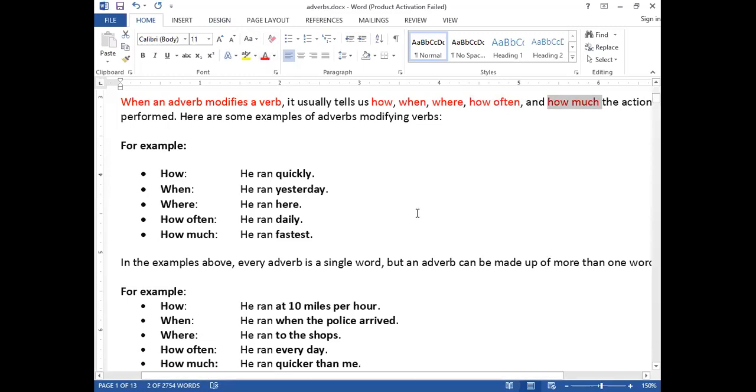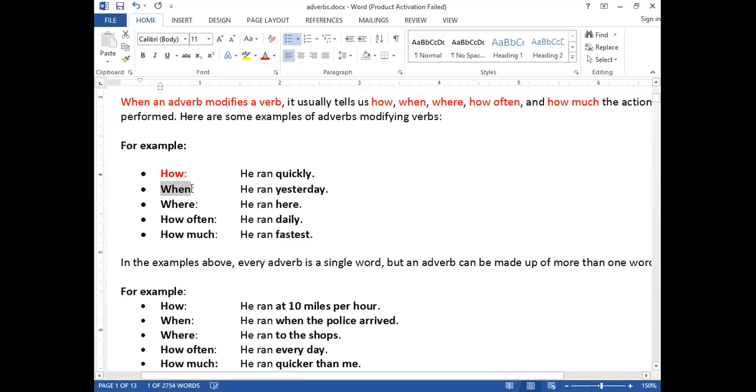The action performed. This is another definition for adverb. If you did not understand the first definition we studied, that an adverb modifies three things: a verb, an adjective, and an adverb. Now we want to study another definition. We can say that an adverb is whatever gives you the answer for how an action happens, when an action happens, where an action happens, how often an action happens, and how much an action happens. How many words do you need to keep in your mind? Number one, how. What gives you the answer for how is an adverb.